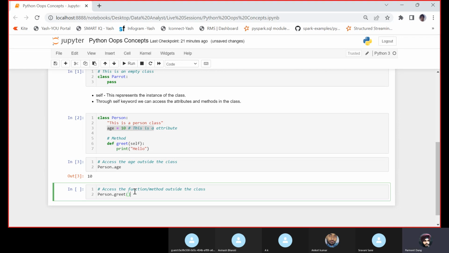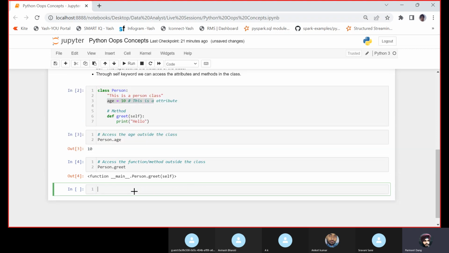Let us see whether I get this output. The moment I write person dot greet, it tells us that it is a function and it is expecting some parameters, because there is a self object associated with it. So person dot greet is nothing but a function.